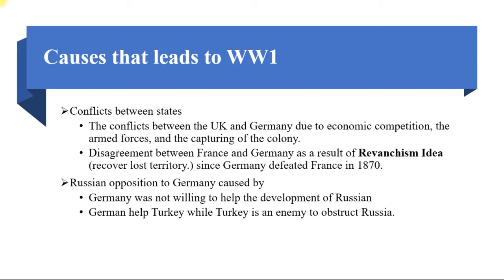The second one is Russian opposition to Germany, caused by Germany not being willing to help the development of Russia, and Germany helping Turkey, which was an enemy used to obstruct Russia.